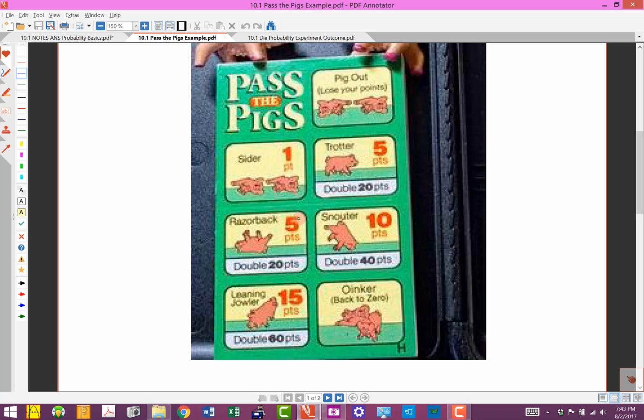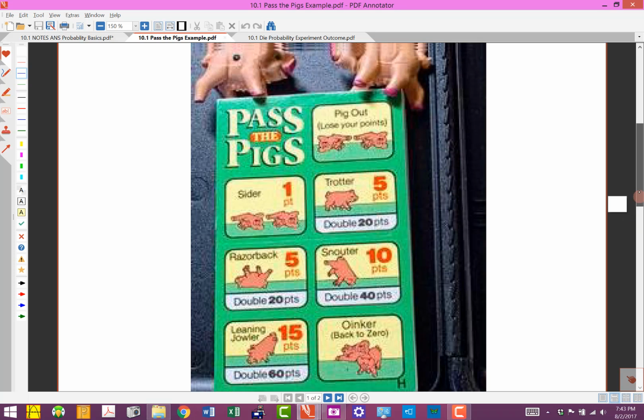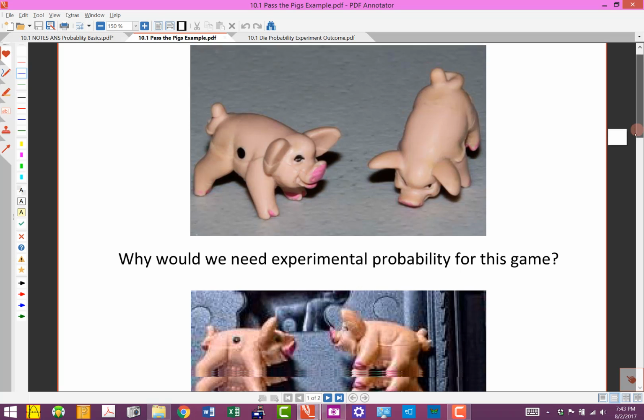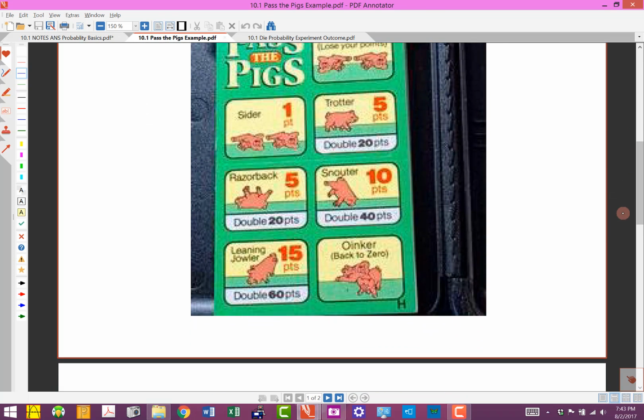And then some things that don't happen very often are things like a snouter, like landing on its 2 front feet and then on its snout. That's quite a bit. And if you get a double, that's 40 points. And then something called a leaning jowler. A leaning jowler is where the pig actually is on one of its hooves, a snout, and then on an ear. Doesn't happen very often, which is why it's worth so much. Okay, and on this one, if they happen to touch each other when they land, that's called an oinker, and you don't get any points for that.